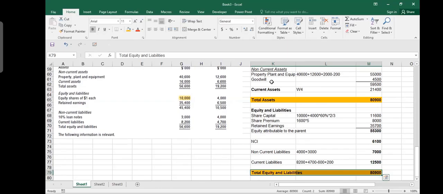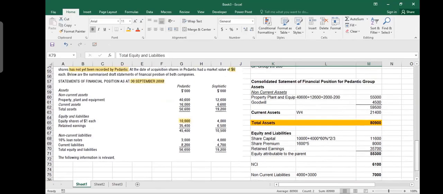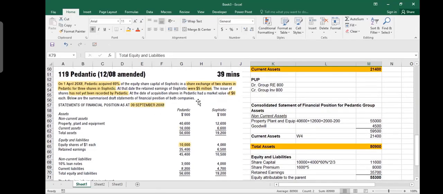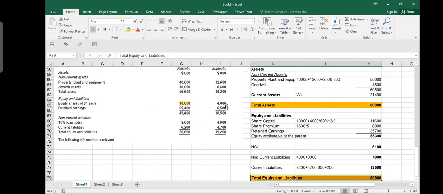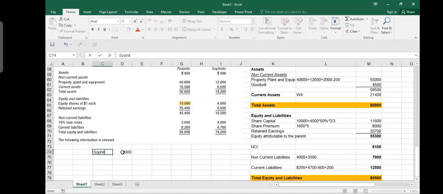Okay. The share premium is that when Pedantic purchased Sophistic, it did not pay cash. How did it pay? It gave shares, right? And how many shares did it give? There were 4 million shares in Sophistic. It purchased 60% of shares. So it means that you are purchasing 4 million into 60%.